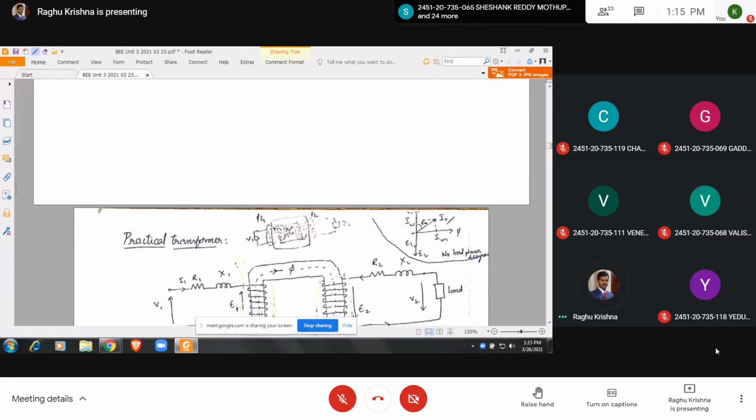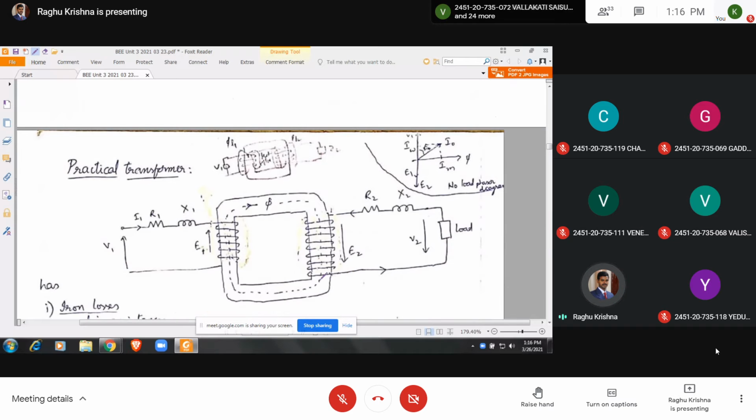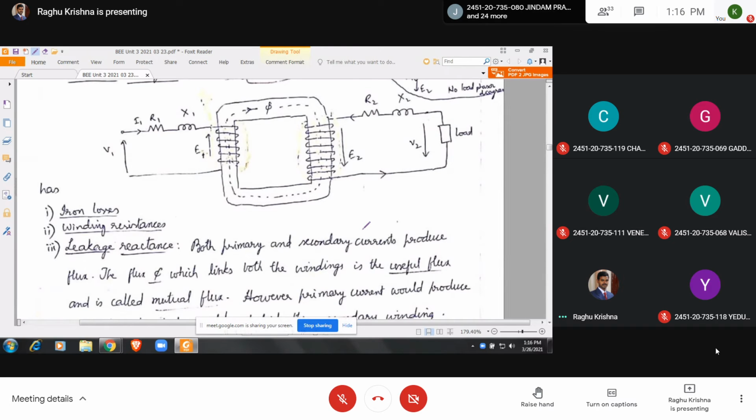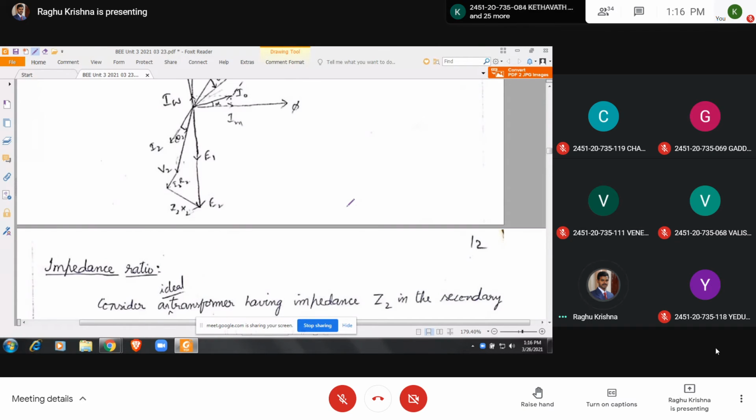Now here, instead of that, see only V1. So the voltage drop due to no load current is negligible. That's why you can take directly V1. So if you take a practical transformer, it has a winding resistance and leakage flux. Here in the middle you can see the ideal transformer. This is the phasor diagram of a practical transformer under inductive load. This is just for information. This is not required for you.